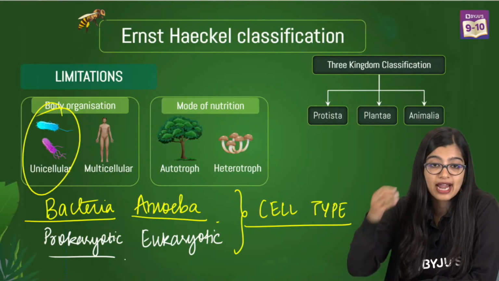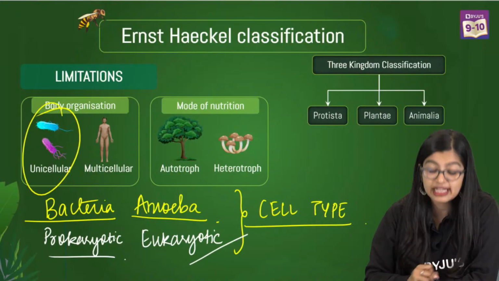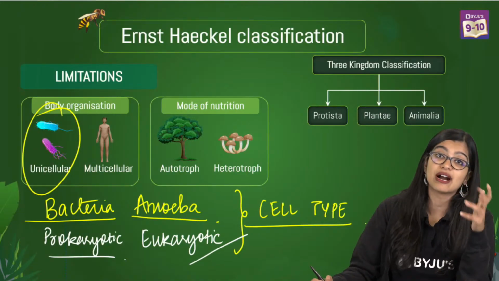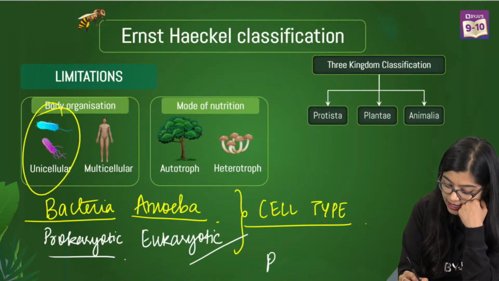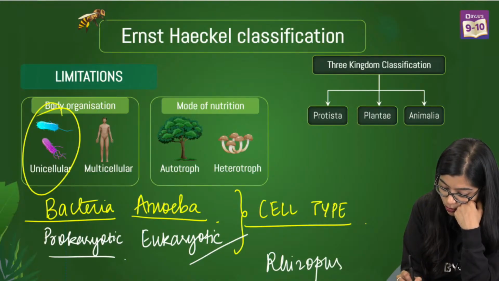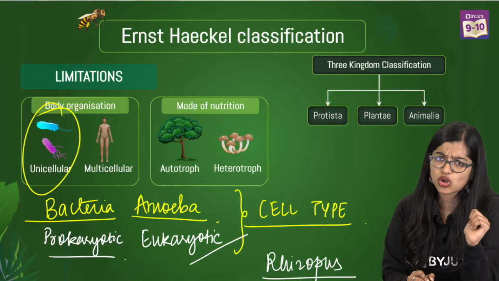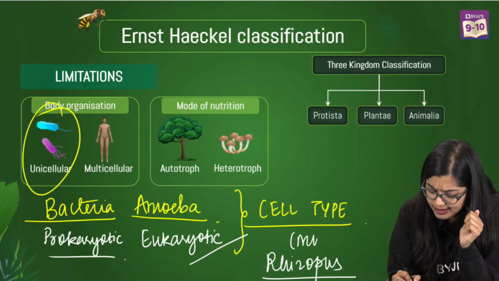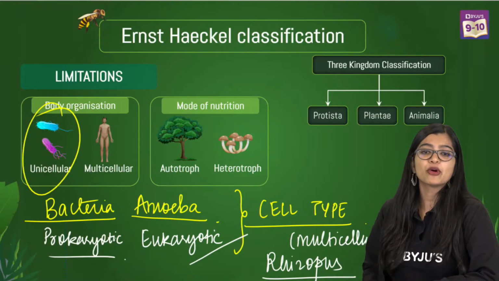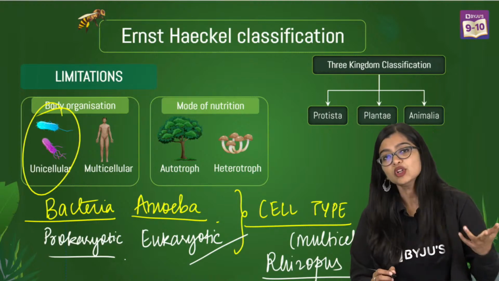And apart from that, we also see that there are some microorganisms like fungi, for example bread mold like Rhizopus, which is microscopic, right? But this is multicellular. Structurally, it is very, very different. So how are we putting all of them together? Not possible.